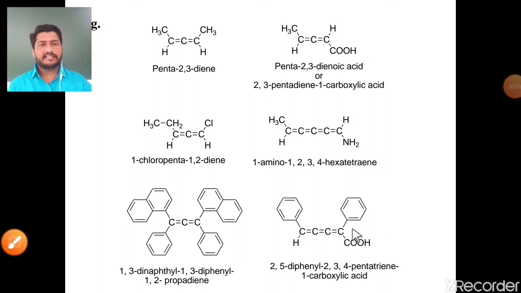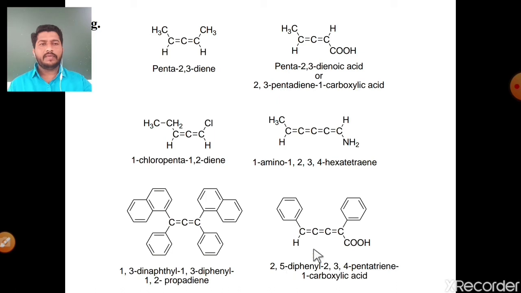See the last example. In this there are 5 carbons in the longest continuous chain. At the first position the functional group is carboxylic acid, at the second position the substituent is a phenyl group, and at the fifth position a phenyl group. The IUPAC name of this molecule is 2,5-diphenyl-2,3,4-pentatriene-1-carboxylic acid.